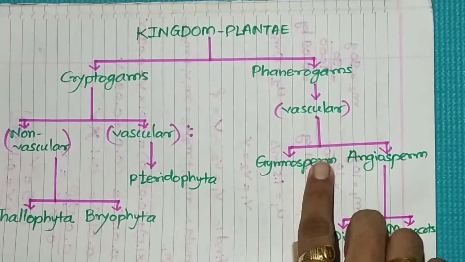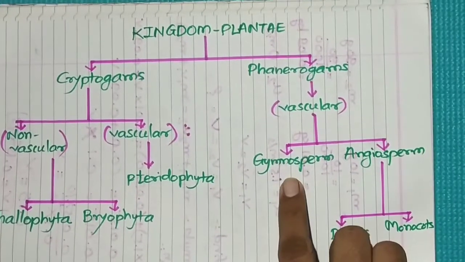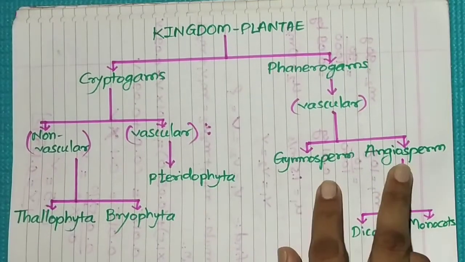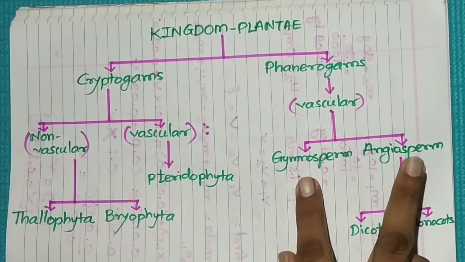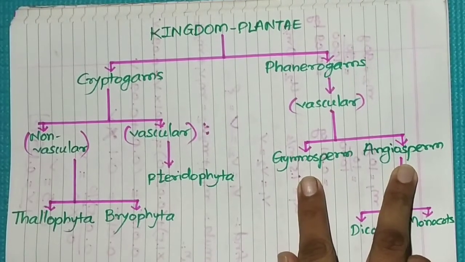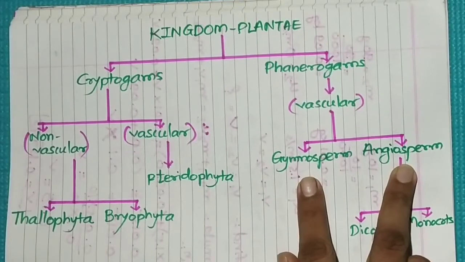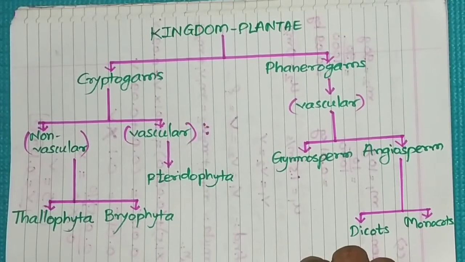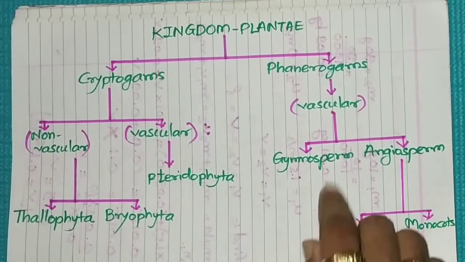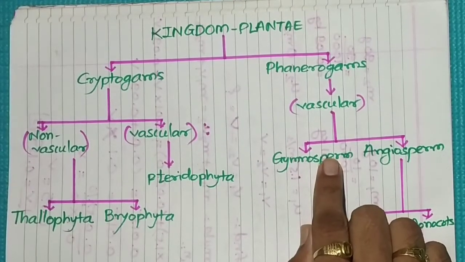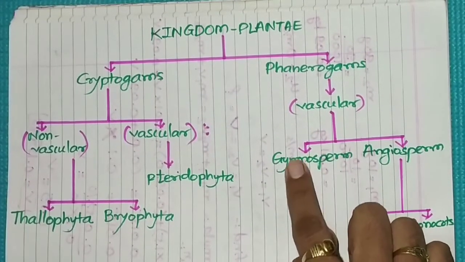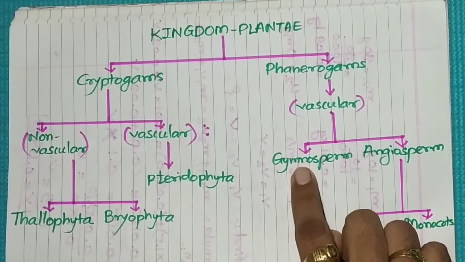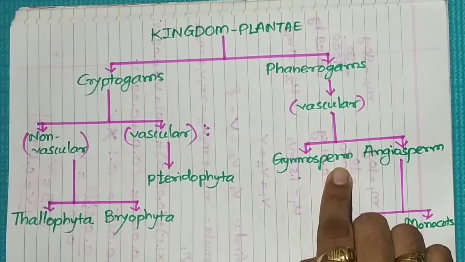All phanerogams are classified into two groups, gymnosperm and angiosperm. This classification, gymnosperm and angiosperm, is done based on whether the seed is enclosed inside the fruit or the seed is without any covering. The plants which bear seeds without any covering are grouped under heading gymnosperm. Gymnos means naked and sperma means seed.